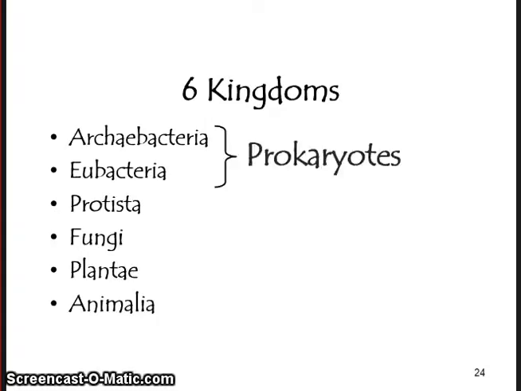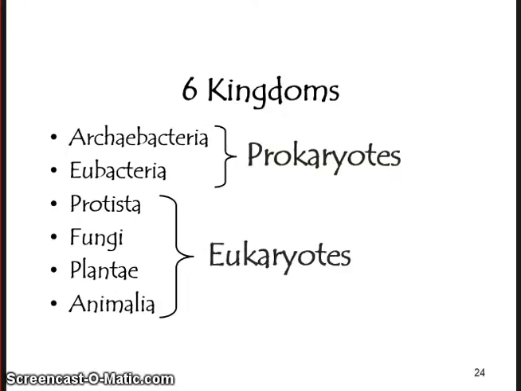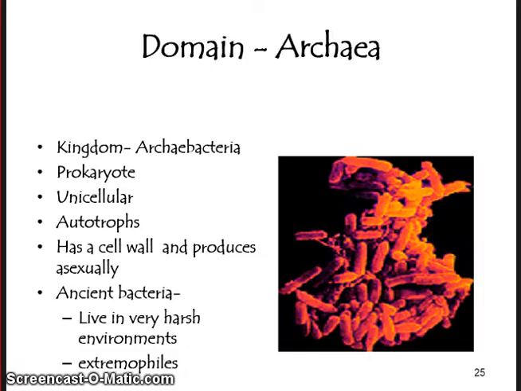Archaeobacteria and Eubacteria are prokaryotes, and Protists, fungi, Plantae, and Animalia are eukaryotic cells. Pro means no nucleus, eukaryotic, true nucleus. Please make sure you fill this out on your chart right now under cell type. We're on the first row for the domain Archaea, the kingdom Archaeobacteria. We already filled in for the cell type prokaryotic. Now let's fill in our data table, our matrix for cell number.